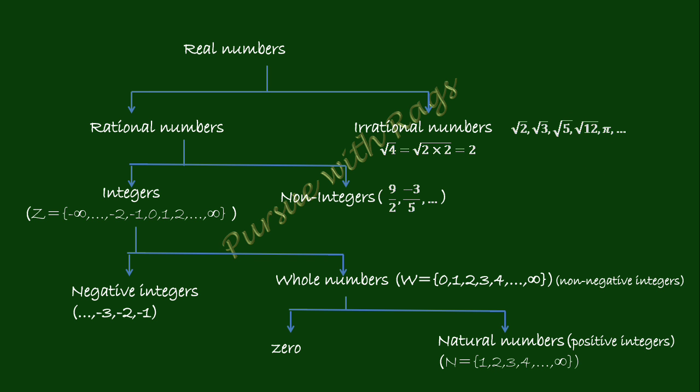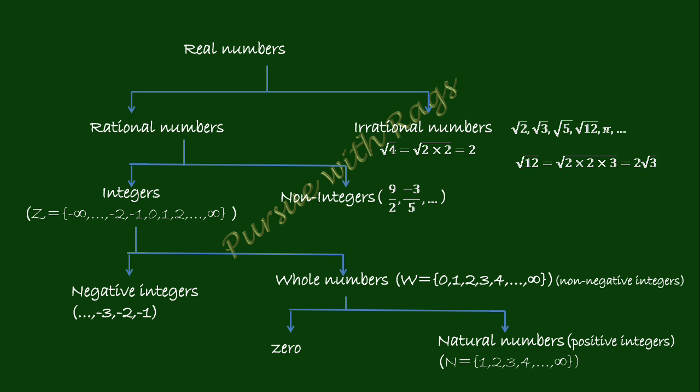For example, take root 12. This can be written as root of 4 into 3. Then 4 is a perfect square, right? So you can write root 12 as 2 into root 3. As I told previously, square roots of prime numbers are irrational, right? So here 2 root 3 is also what? An irrational number. So therefore, square roots of all non-perfect squares are irrational.